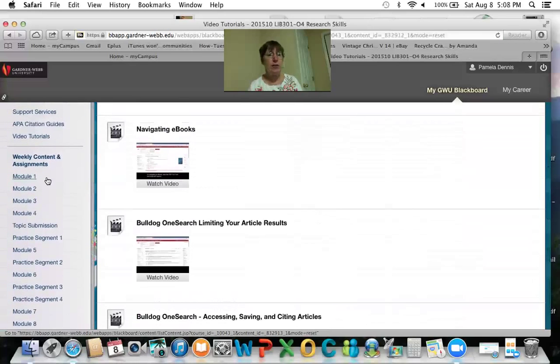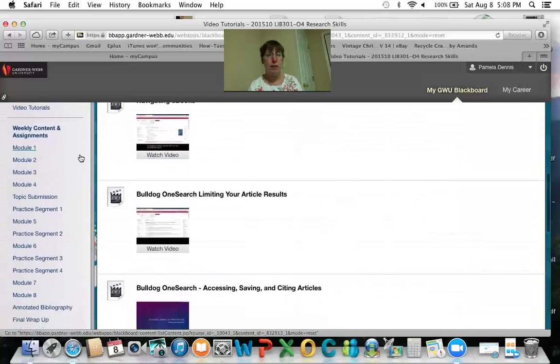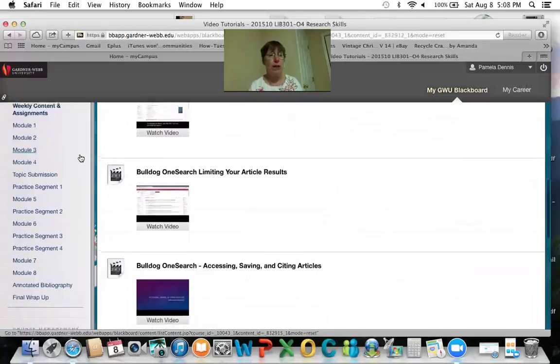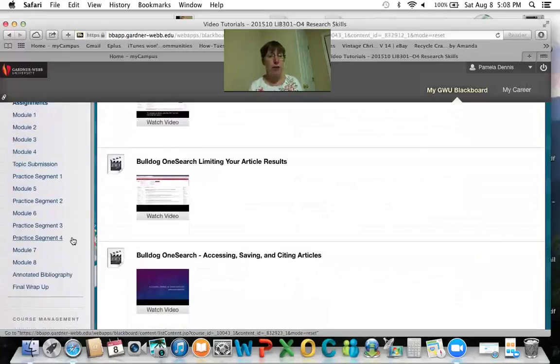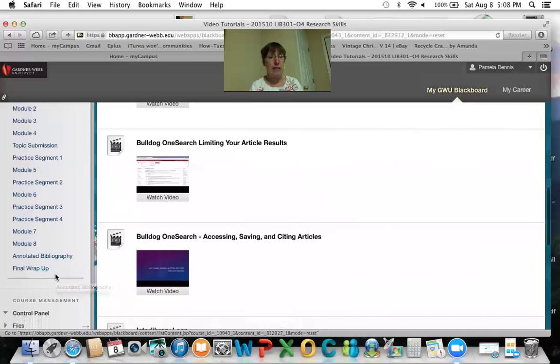And then finally, these are the modules themselves. So you'll follow through the modules. You can do those as quickly as you want to. There will be deadlines when they have to be done, but if you get something done a little bit earlier, that's great. As you start working on this annotated bibliography, the final thing that we do in the class, we're offering several practice segments, and that way you can practice it. Send it a couple of times to me, get some feedback on it, find out what you might be doing wrong at the time, or find out that you're doing it perfectly fine. So there'll be practice segments after some of these modules, so that when you get to the final big project, you already know how to do that, and that will be easy for you.